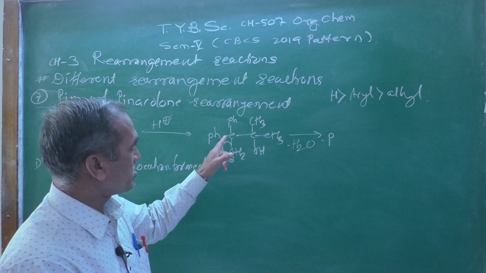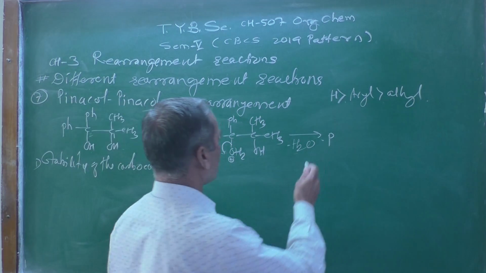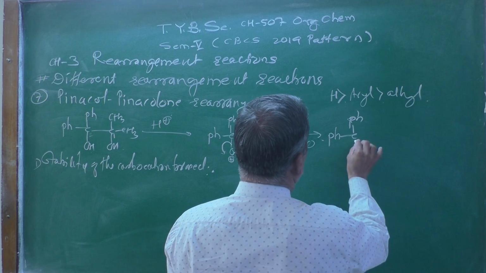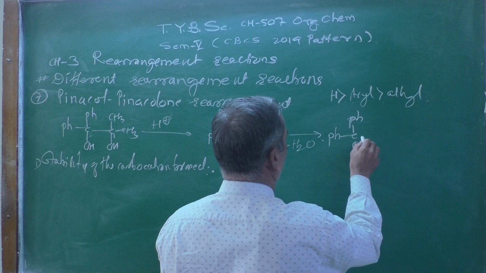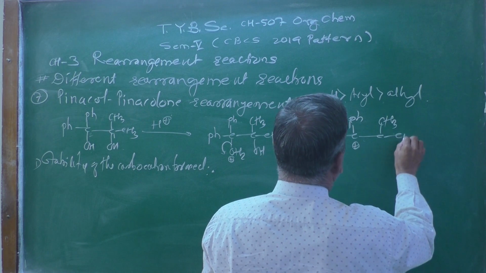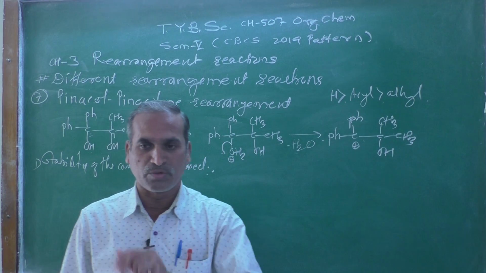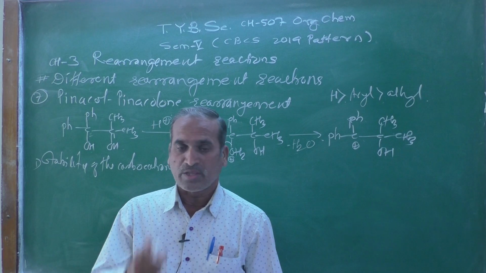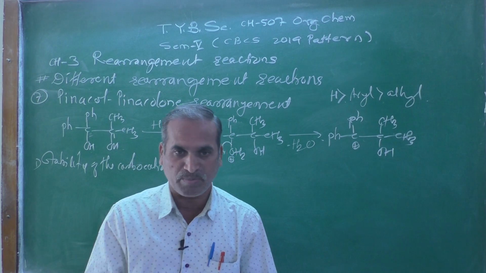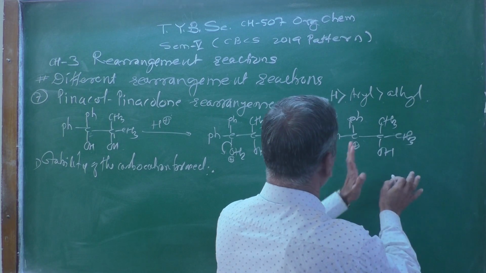The carbon atom then expresses the positive charge, and you will get Ph, Ph with a positive charge over there, and that is a tertiary carbocation. In addition, there are two phenyl groups, and therefore this tertiary carbocation is highly stabilized by resonance effect.